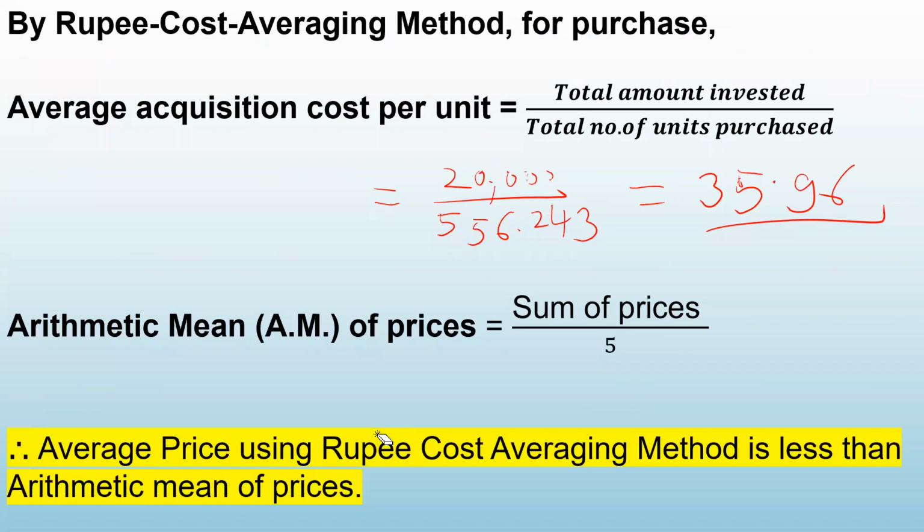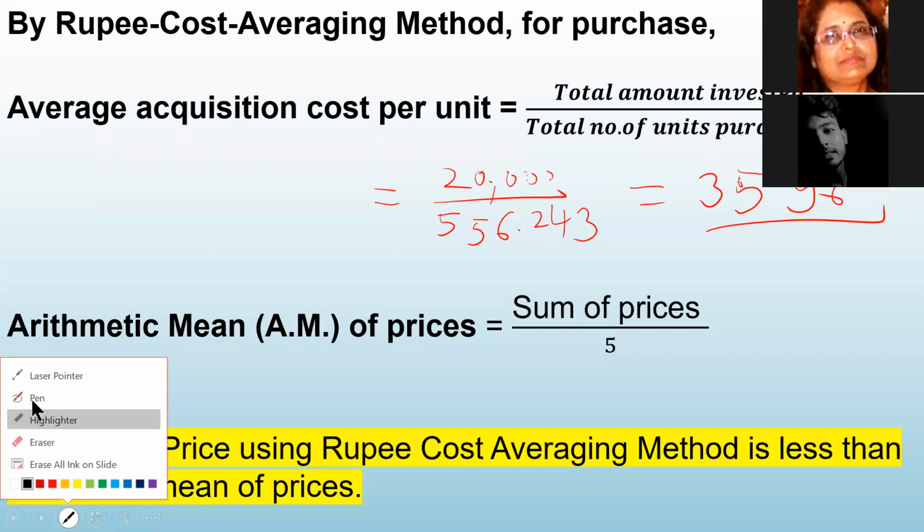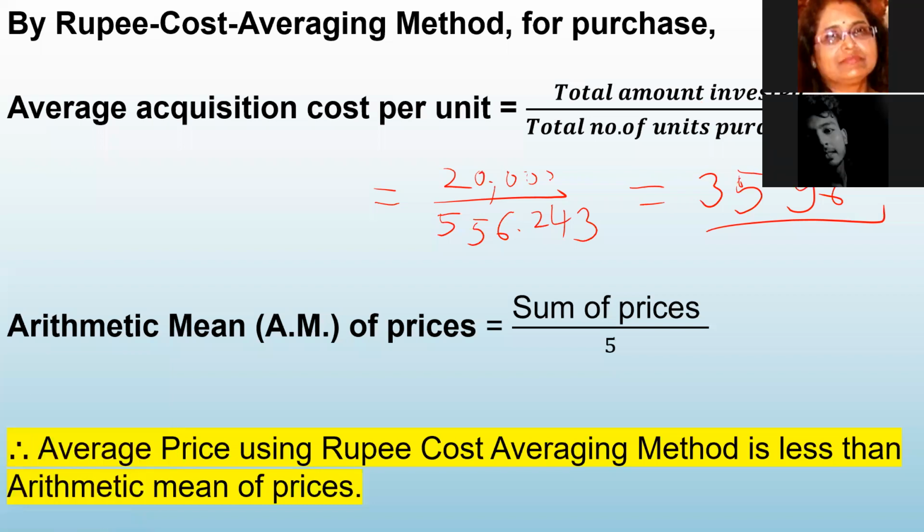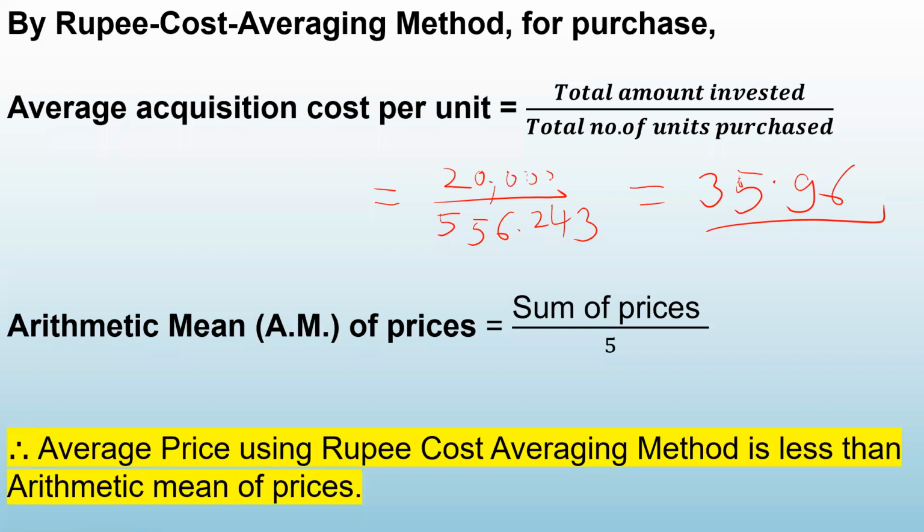The sum of the prices is 183.84, and how many months? 5. Divide by 5. That is 36.77. You have to take only up to 2 decimal places. So 36.77. Okay.